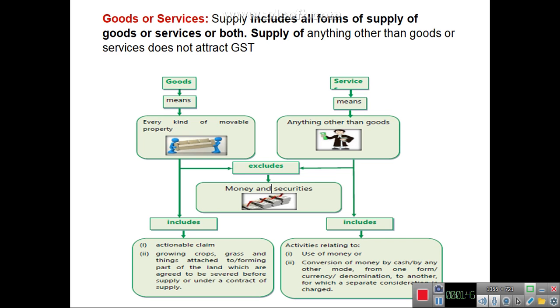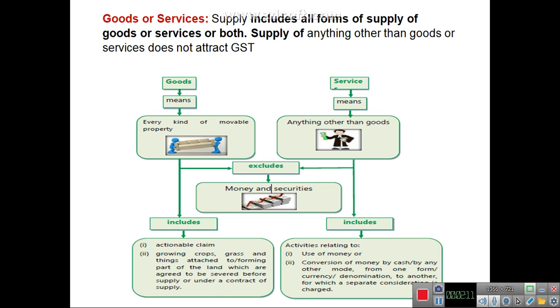Goods are defined in the GST Act. Goods means every kind of movable property. It includes actionable claims and growing crops, grass and things attached to or forming part of land which are agreed to be severed before supply or under the contract of supply.